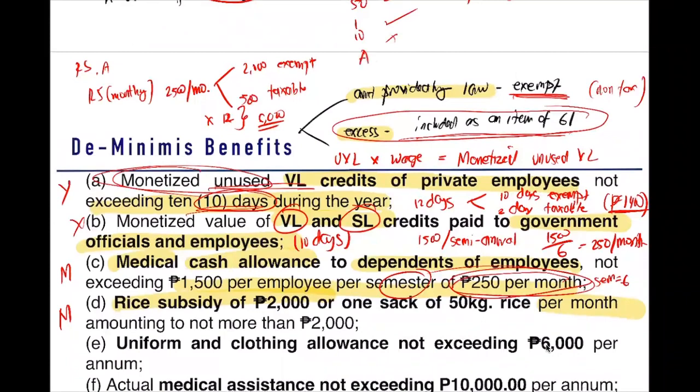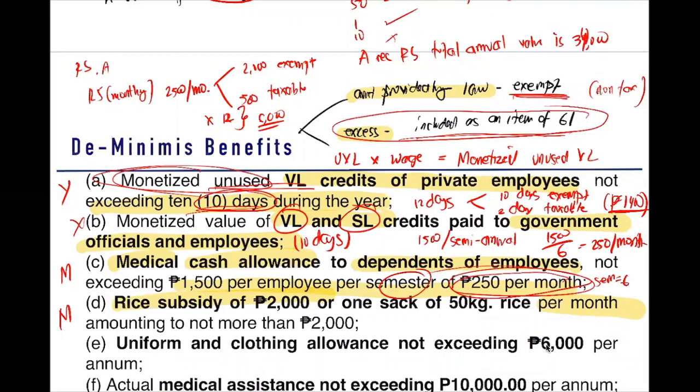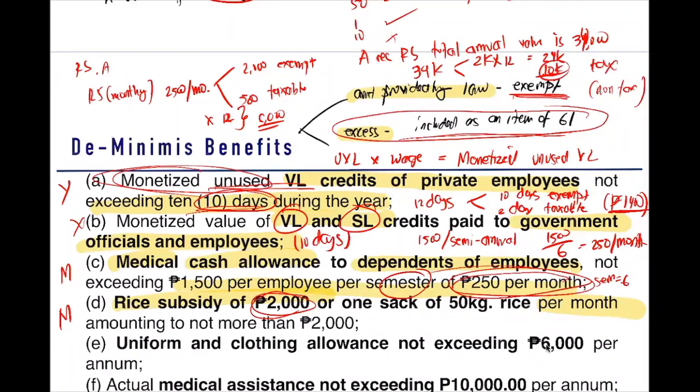So A, receive a rice subsidy. Total annual value is 34,000. Paano kung ganyan lang yan? Magkano ulit yung per month natin? 2,000. Okay. So kung 34,000 yan guys, 2,000 lang per month. So 2,000 times 12 months, 24K. How much is the remainder? 10,000. 10,000 yung taxable.